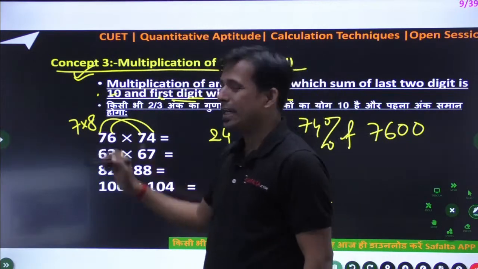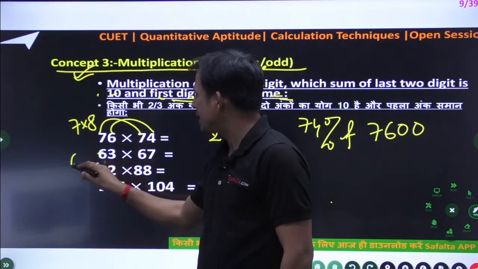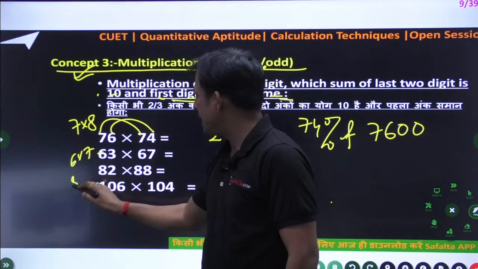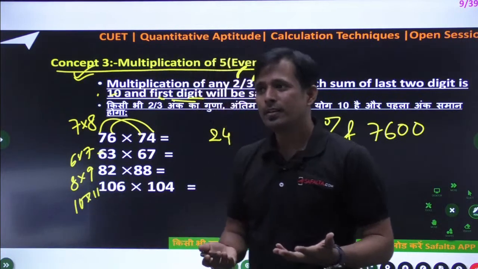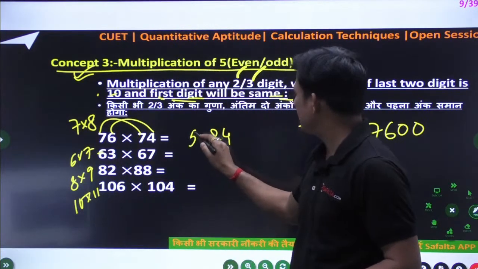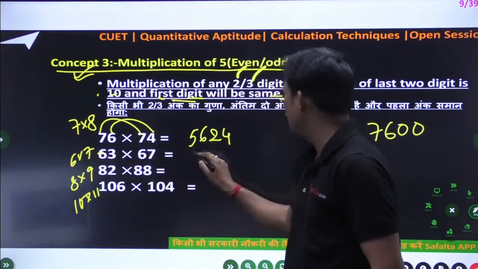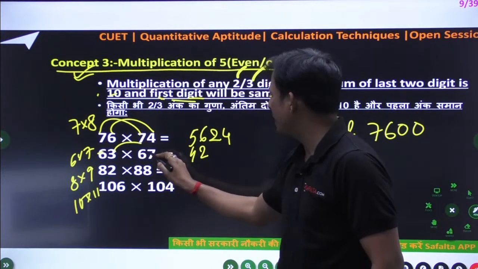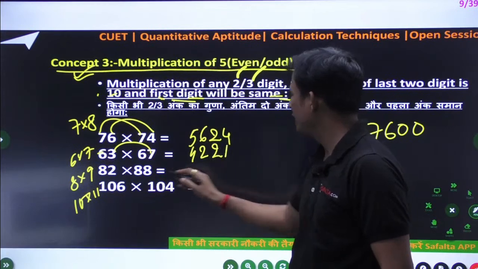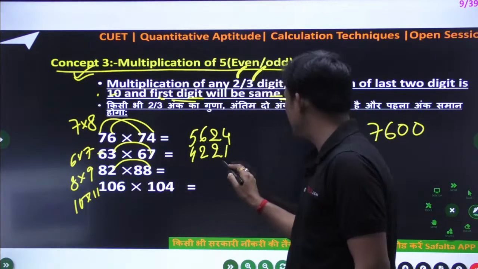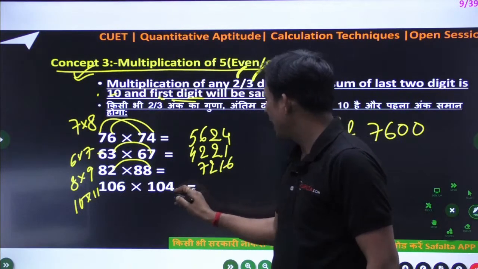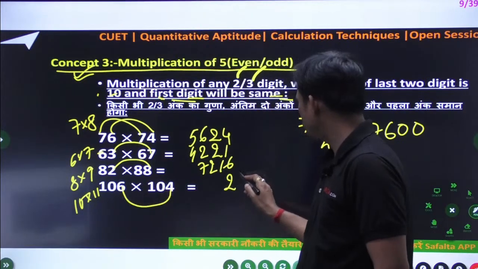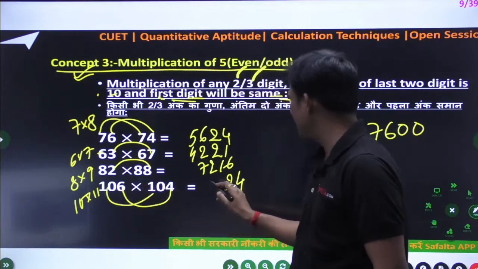Next digit is 7 8 ja, next digit is 6 7 ja, next digit is 8 9 ja, next digit is 10 ka 11 ja. That's very simple. So this is like 56, this is 6 7 ja 42, and you have to multiply both the unit place, that is 21. This is 8 2 ja 16, and then 8 9 ja, that is 72, and this is 6 4 ja 24, and 10 ka 11 ja 110.